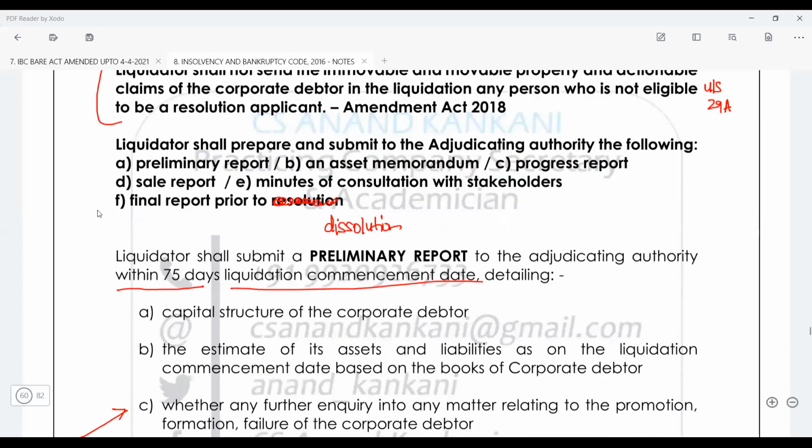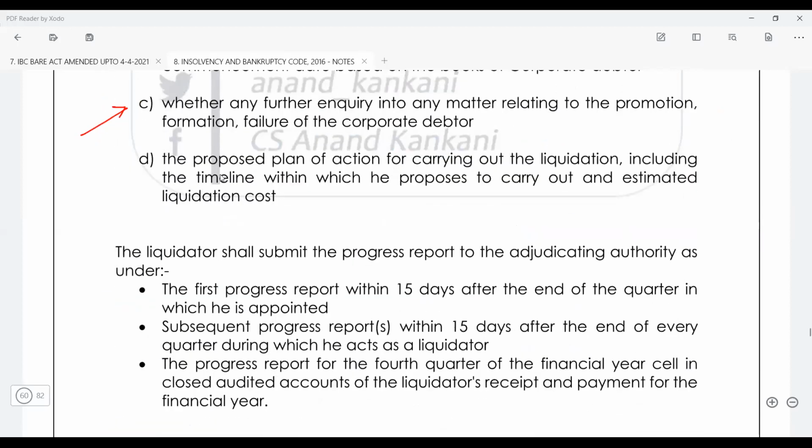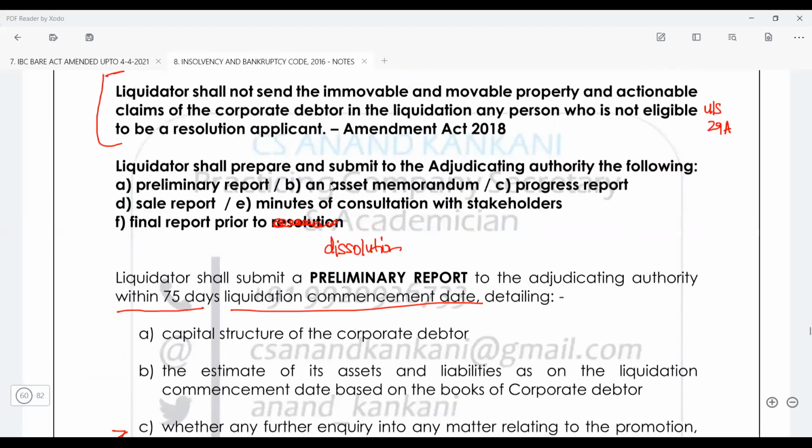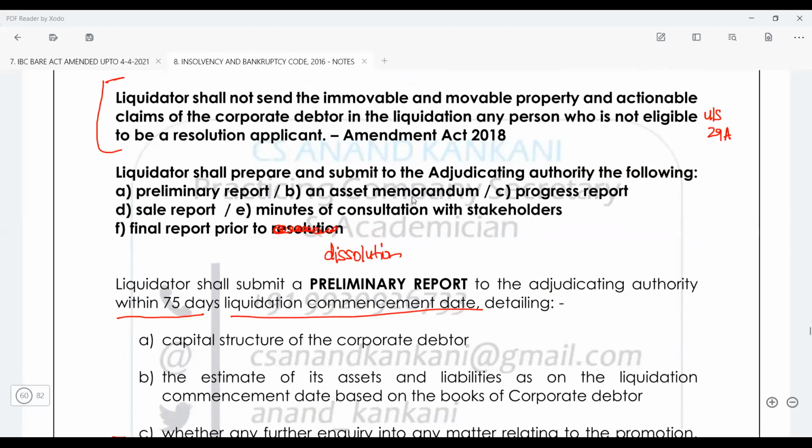Thereafter, once the preliminary report is made, NCLT is going to give the structure, and thereafter the asset memorandum will also be submitted. So what is the asset memorandum? It contains the list of the liquidation estate. Now what is the liquidation estate? We will study it in section 36, but the liquidation estate will be prepared: the list of assets and the liabilities, right? What all assets can be realized to pay off the liabilities. So this will be there.